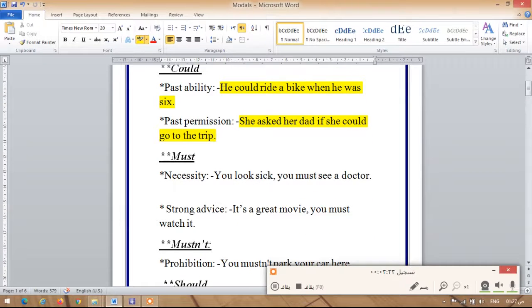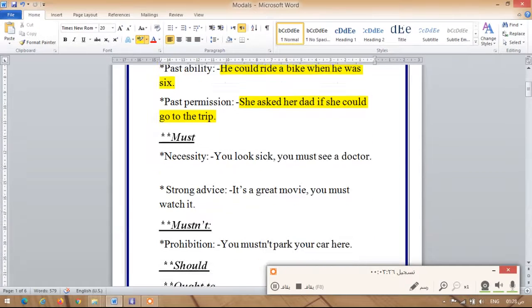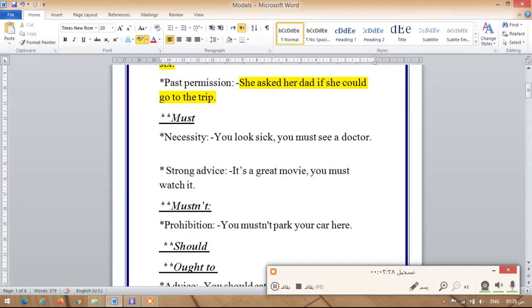What about the third modal that we have here? Must. Okay, in this sentence, when I say you look sick, you must see a doctor, what does it mean that you must see a doctor here? This is like something important, necessity. What does it mean, necessity? Necessity, it means that I use must in order to speak about something that is very important.